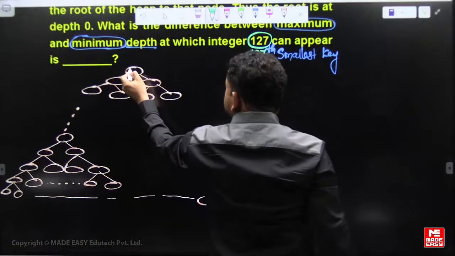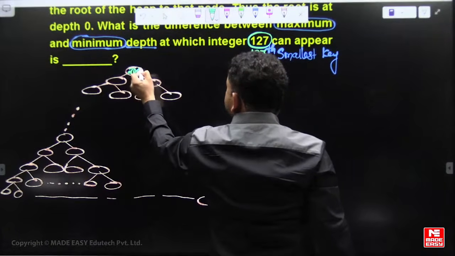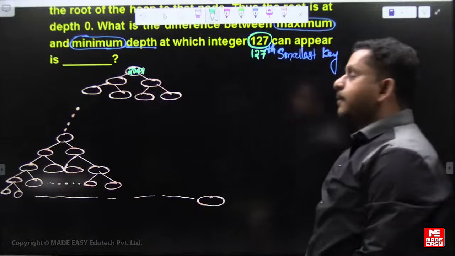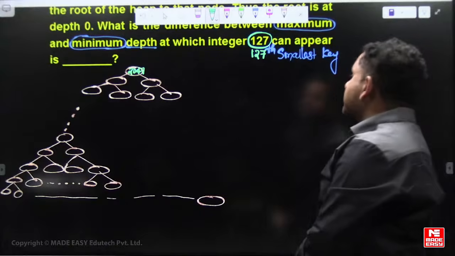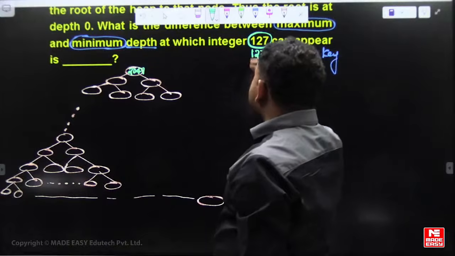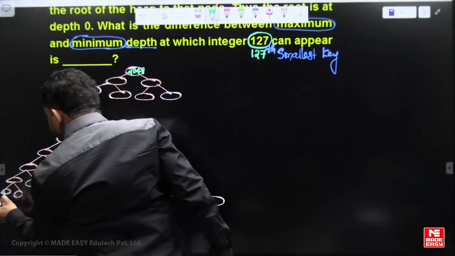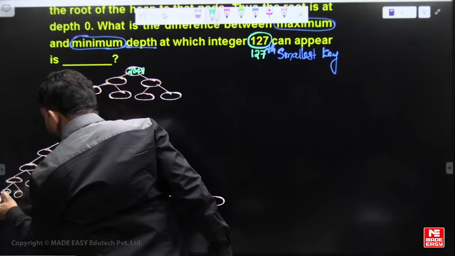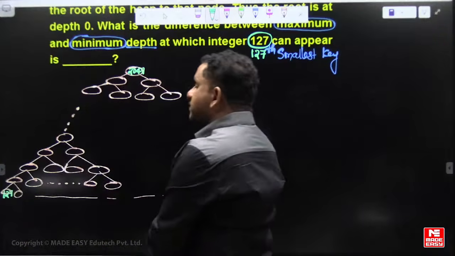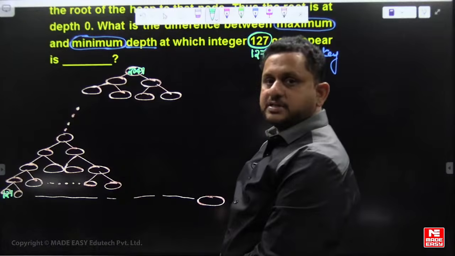Now max heap means the max key is in the root, that is 2047 in the root. This 127 can be at the last level also, it is possible.